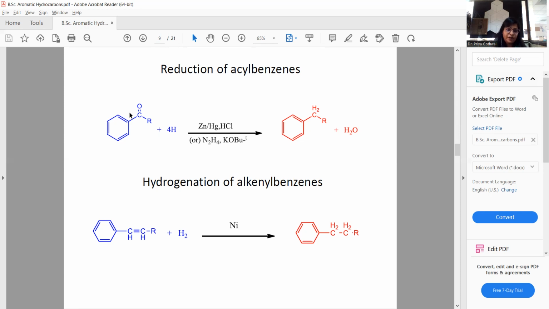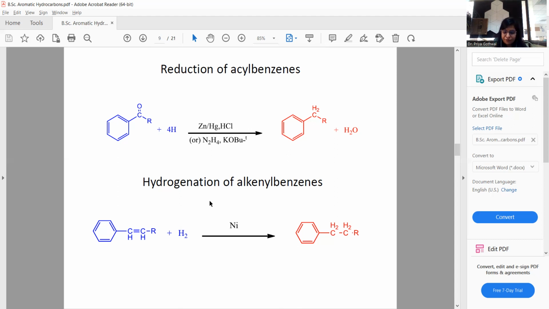So in this kind of reaction, when acyl benzene reacts with zinc amalgam, which is Zn-Hg/HCl, in presence of hydrazine in an alkali medium, it forms a substituted benzene which is known as alkyl benzene. Here we see that alkylation is brought about from this acylation. So this reaction is known as reduction of acyl benzenes.